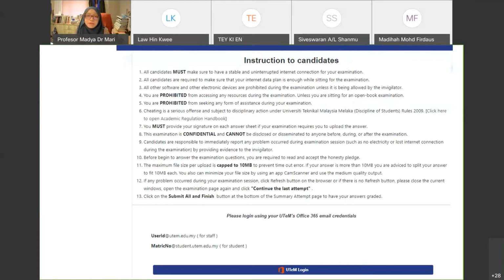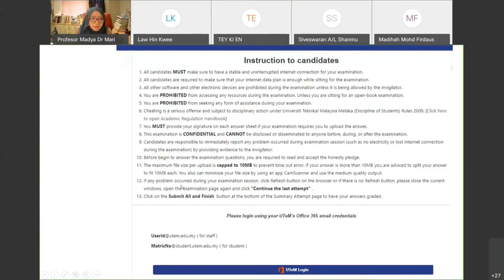But if you're using a laptop, make sure that your laptop battery is full. Okay, before beginning to answer the exam script, you are required to read and sign the honesty pledge. If you have any problem with the exam, this one is important, number 12.